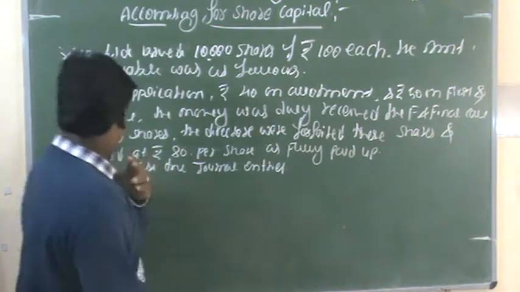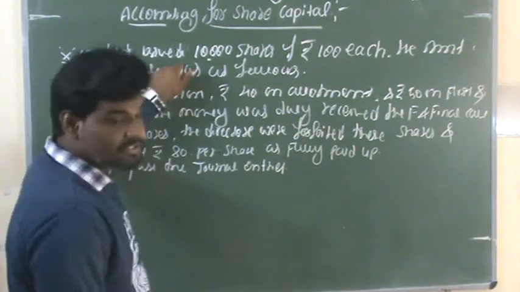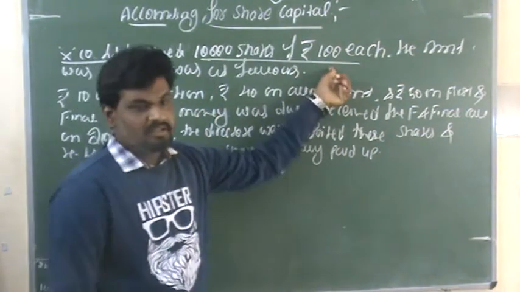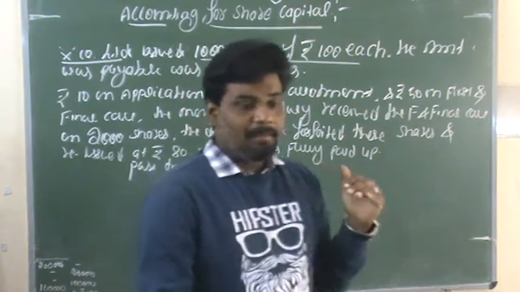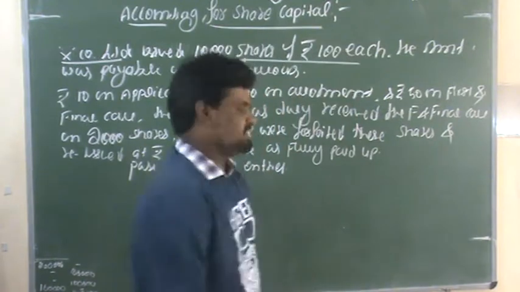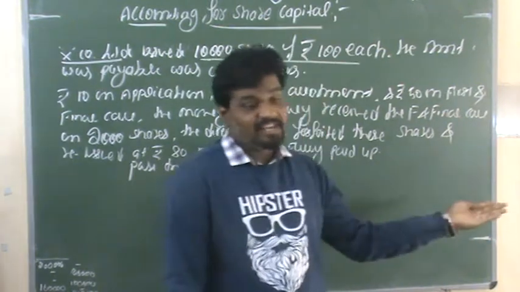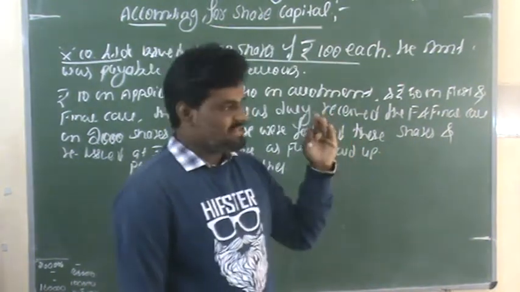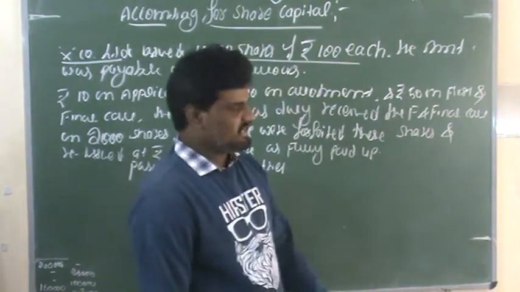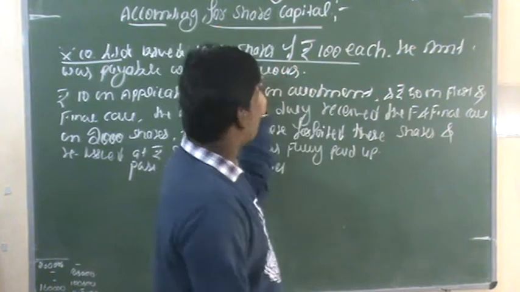Here, X Company Limited issued 10,000 shares of rupees 100 each. The name of the company is X Company, and they are issuing 10,000 shares. But they have not specified whether these are equity shares or preference shares. Since nothing is mentioned, there is no need to record either preference or equity; we can just record it as a share.